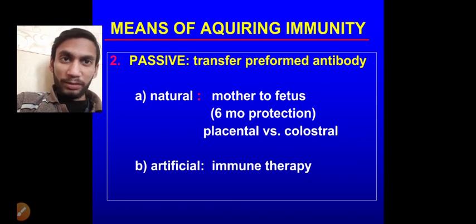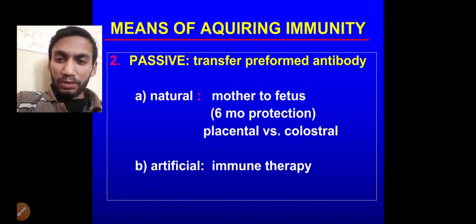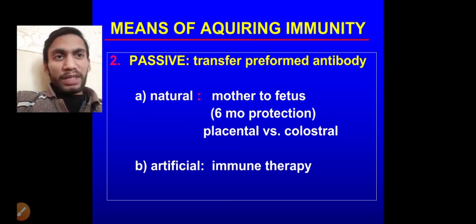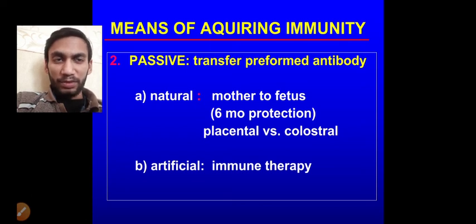However, in the active process, antibodies are formed in our body, whether due to exposure to an outside antigen or the process of vaccination. In the passive process, the antibodies are already formed outside our body, and these ready antibodies are transferred into our body.